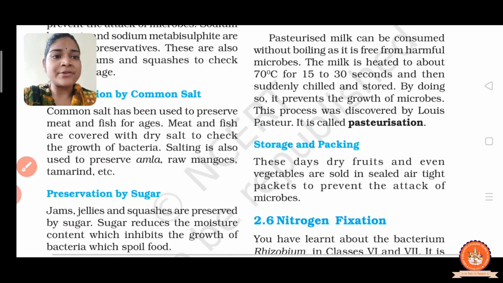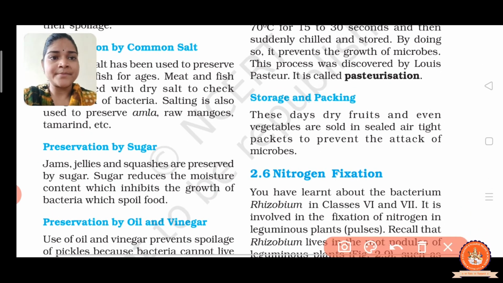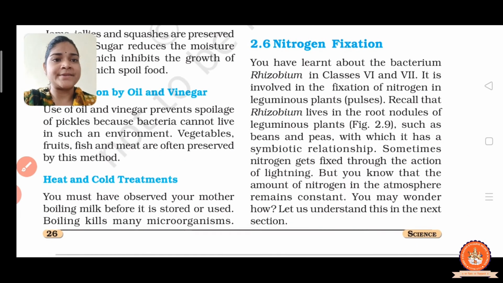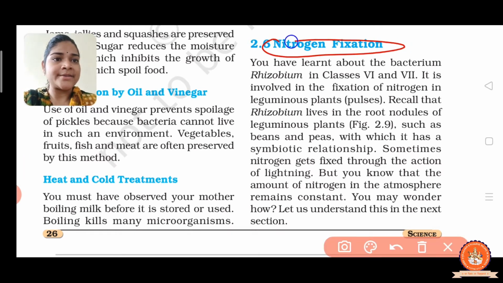Now the last we have is storage and packing. These days the dry fruits and even vegetables are sold in sealed airtight packets to prevent the attack of microbes. Right? Now the next and the last topic is nitrogen fixation.